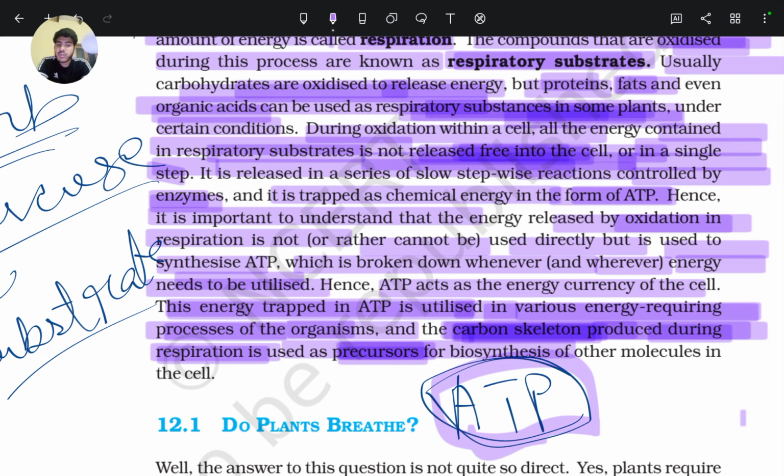These are the building blocks or precursors for other macromolecules or simple molecules like lipids, amino acids, chlorophyll, etc.